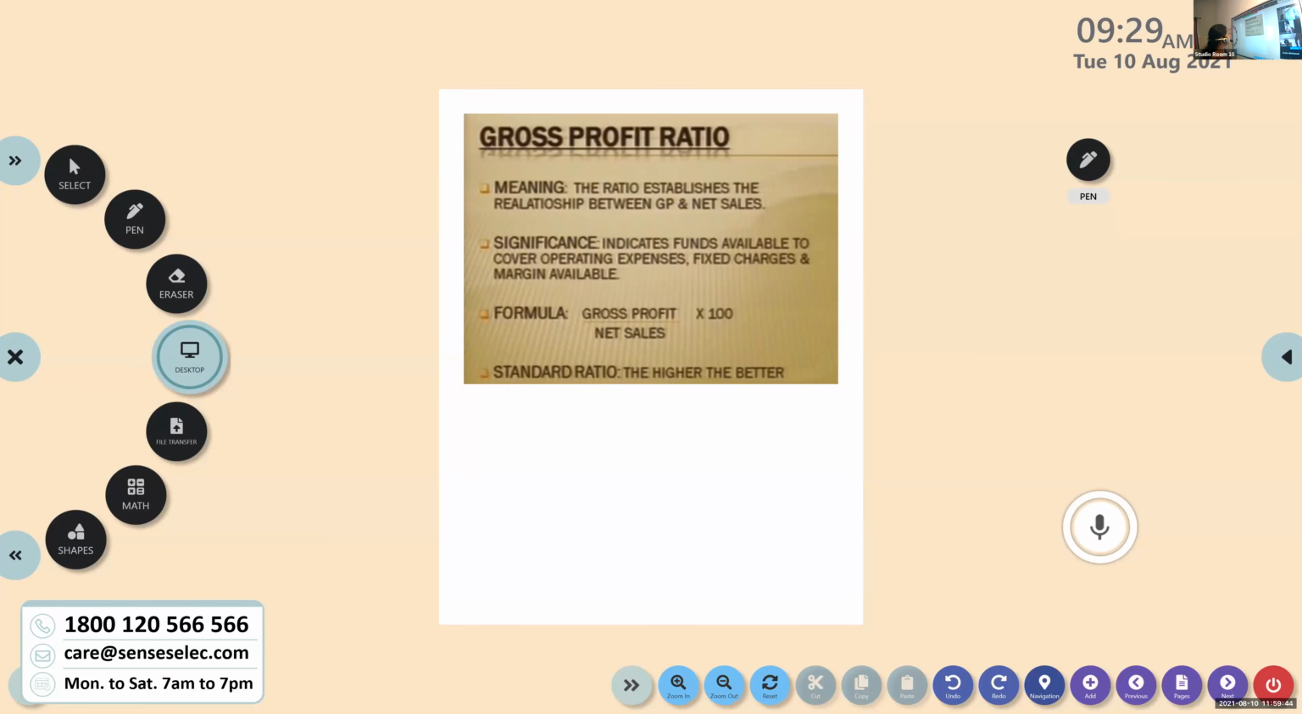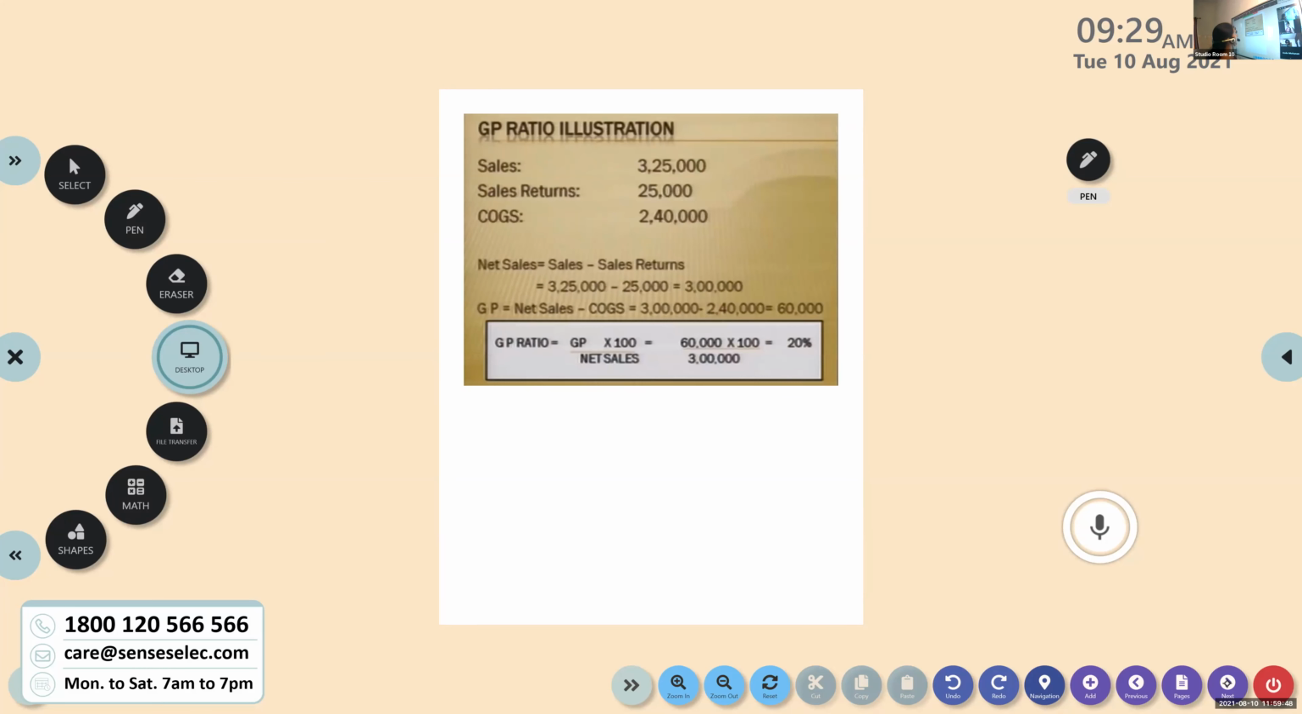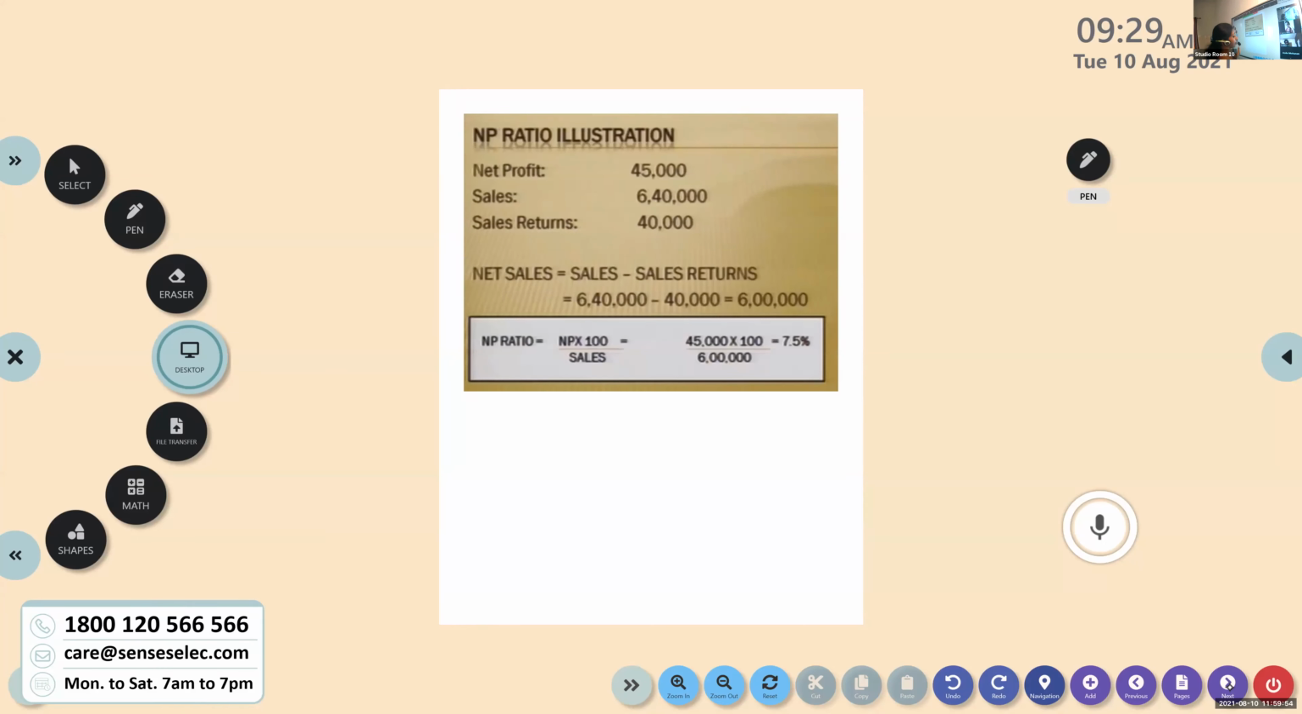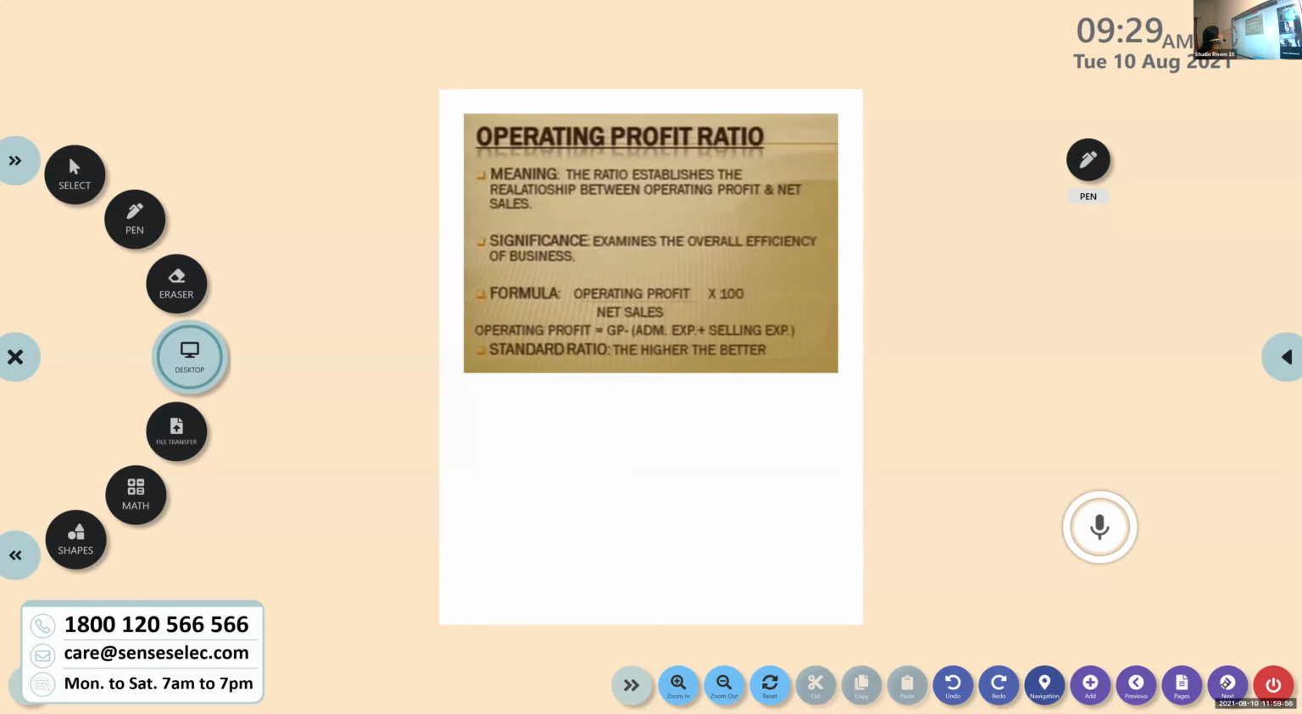So we discussed gross profit ratio: gross profit divided by net sales into 100. Next one was net profit ratio, net profit by net sales into 100. And coming to the operating profit ratio, operating profit by net sales into 100. Now moving to the next one, that is return on investment ratio.